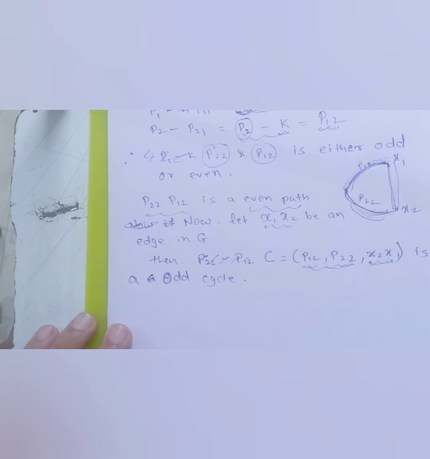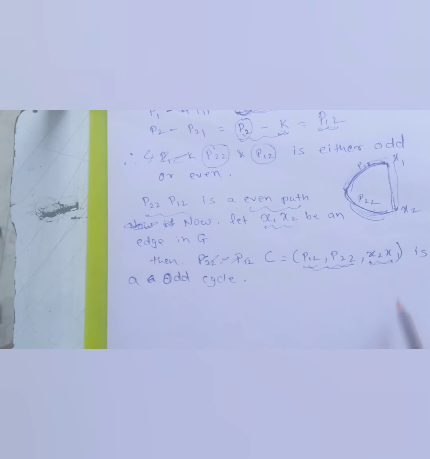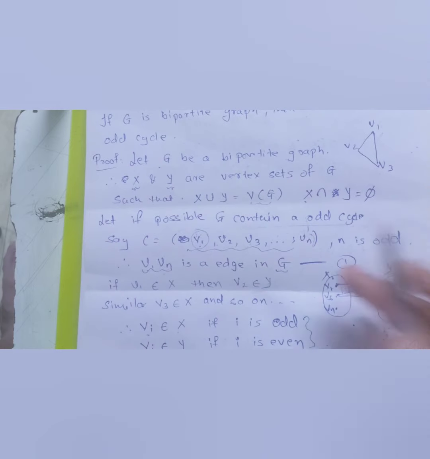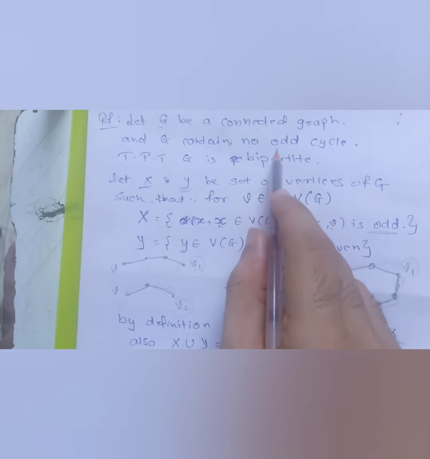So basically what we are arriving at is that this particular cycle which is left with us will be an odd cycle. But what was the assumption that we started with? We were saying that G contains no odd cycle. That was the assumption from which we started the entire proof.